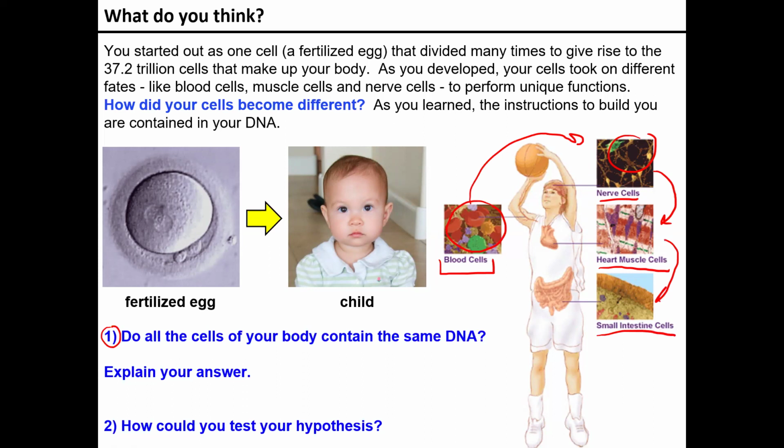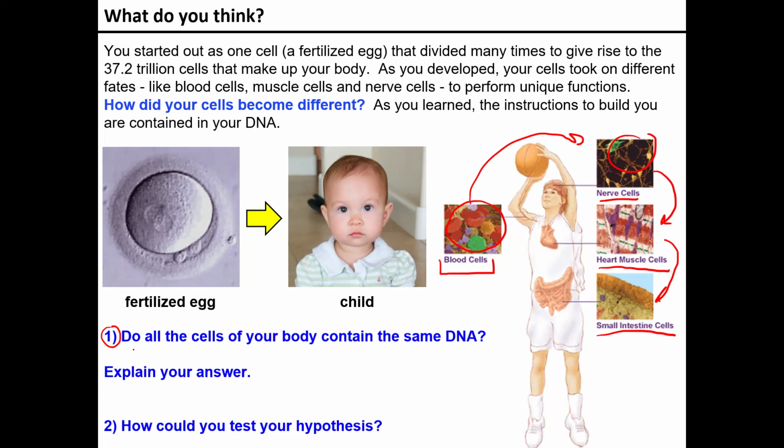Each one of these has the DNA for our entire body, yet everything is completely different. Our blood, nerve, heart, and small intestine cells all look drastically different and have drastically different functions within our body. So how is this possible, and what's going on?